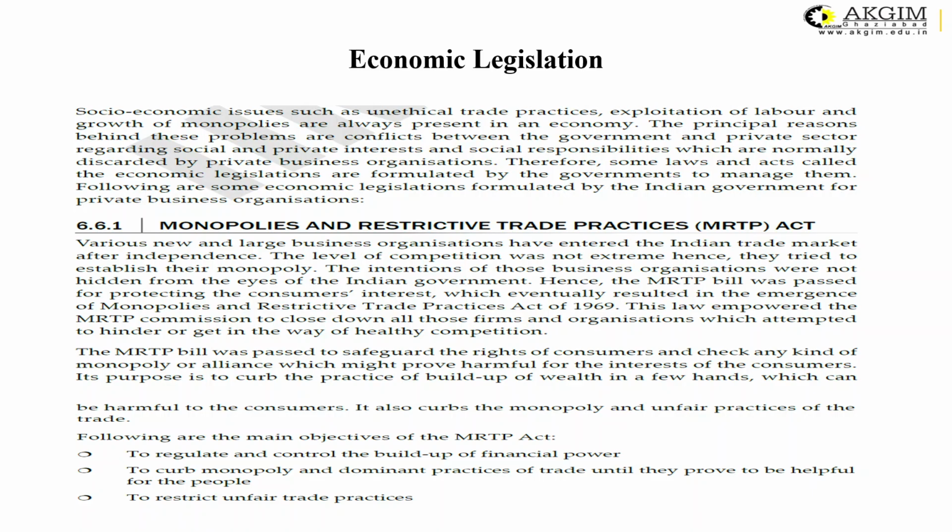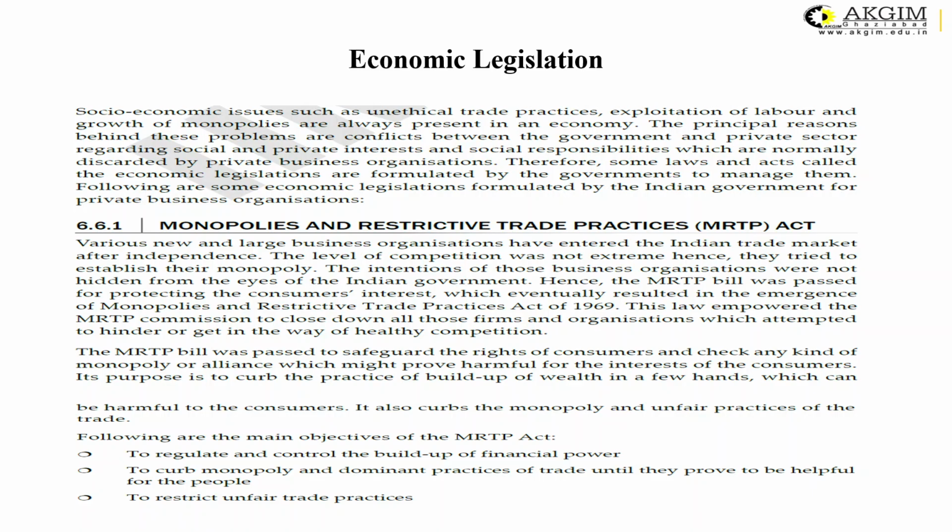An act was introduced, named the Monopolies and Restrictive Trade Practices Act, the MRTP Act. The intention of the business organizations was not hidden from the eyes of the Indian government. Most organizations, even foreign companies, always try to set up their monopoly and take most of the profits and benefits from foreign nations like India.